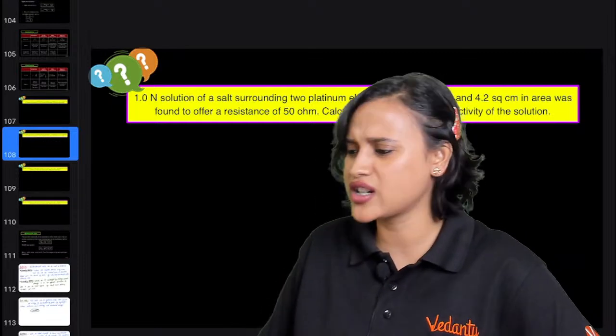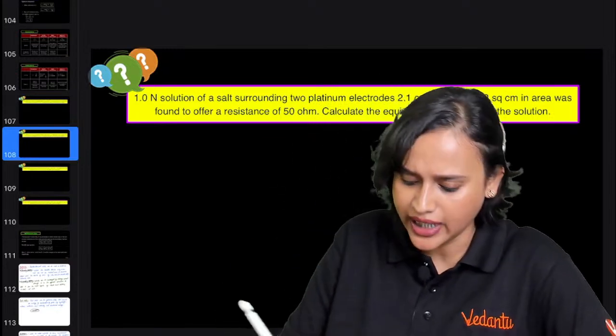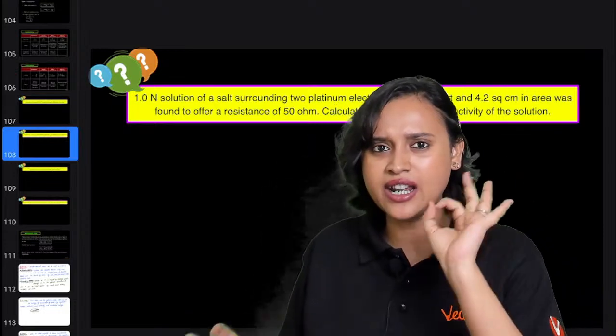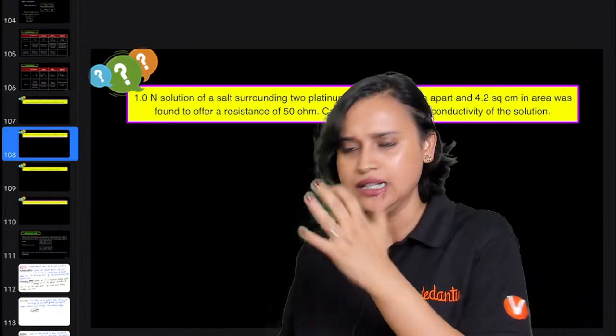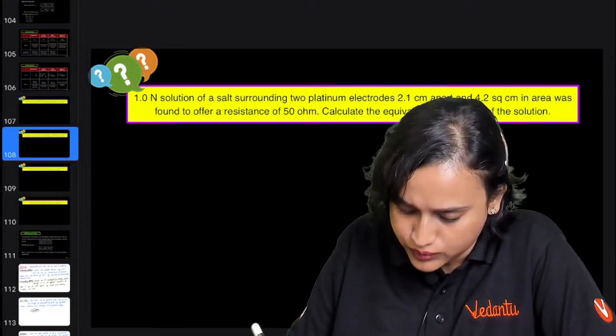Then we just have Kohlrausch's law and then we are done, I think. We are done with Kohlrausch's law and then we'll be done, right? We're coming to the end of it. So 10 minutes, last 10 minutes, everybody, 3.5 hours of session. We will all be done, everybody. Okay? So what is it that is given to you?